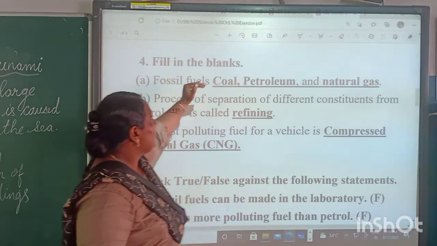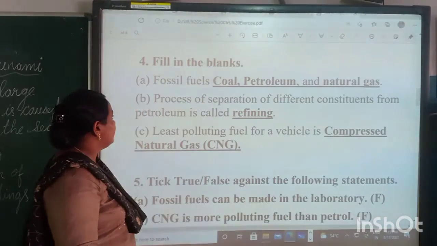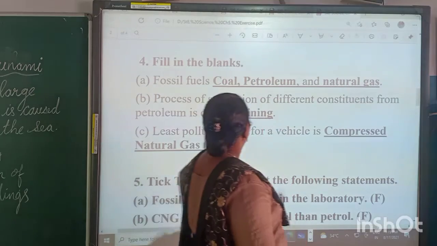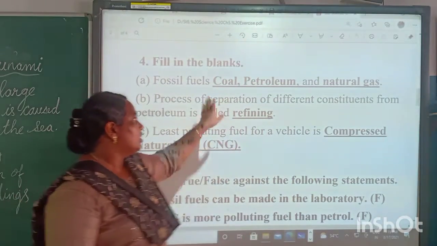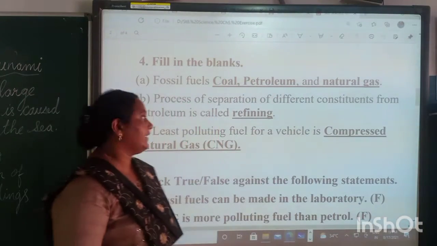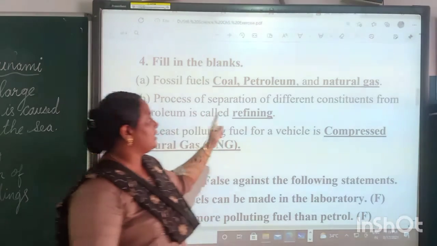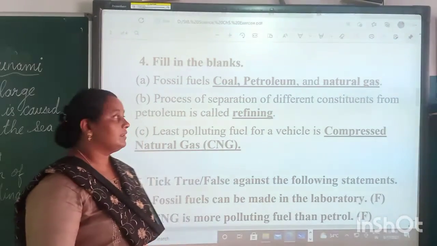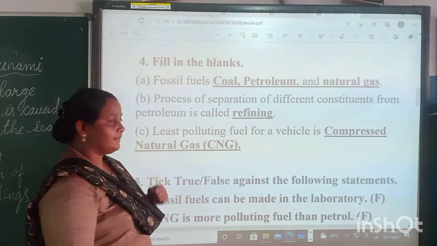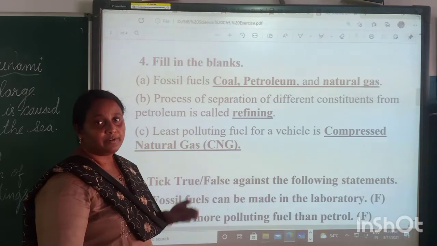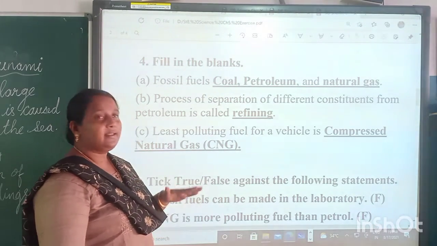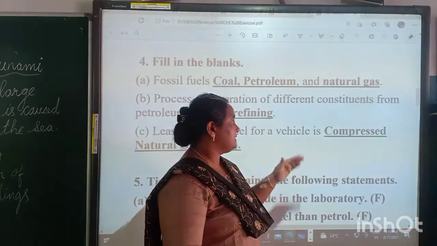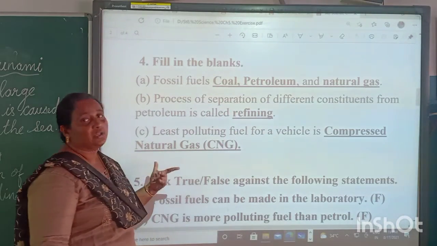Fill in the blanks. Next is fill in the blanks. Fossil fuels dash. Which are the fossil fuels? Coal, petroleum, natural gas. The process of separation of different constituents from petroleum is called refining. We studied that there are petroleum refining industries. These are things we have studied. The least polluting fuel for a vessel is compressed natural gas, CNG.